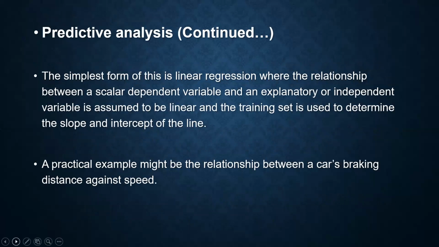So as I said, in predictive analysis, the simplest form is linear regression, where the relationship between a scalar dependent variable and an explanatory or independent variable is assumed to be linear, and the training set is used to determine the slope and the intercept of the line. A practical example might be the relationship between a car's braking distance and speed. Now you can use a car's speed with time also.